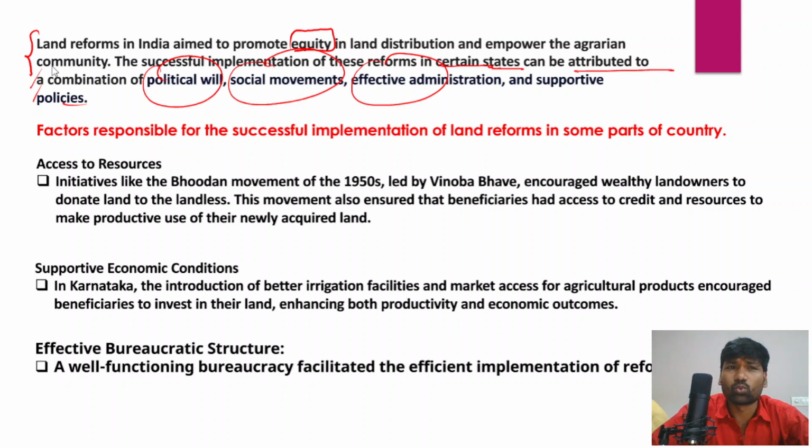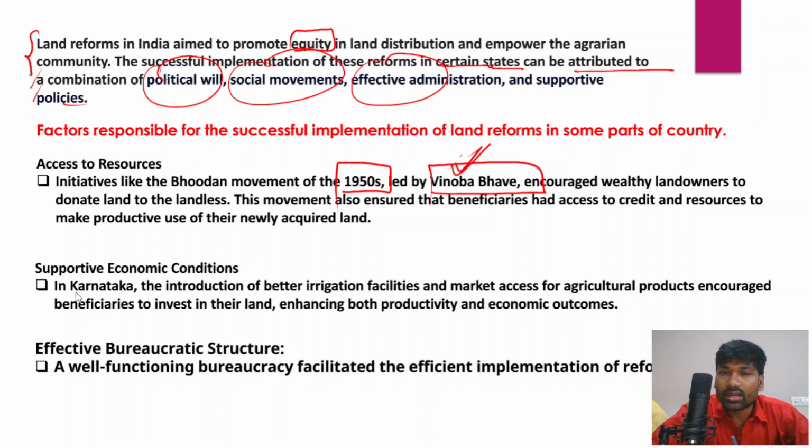Now, what are the factors responsible for the successful implementation of land reforms in some parts of the country? There are certain reasons. For example, those states or regions had access to resources. Initiatives started in the 1950s, particularly the Bhoodan movement and Gramdan movement, launched by Acharya Vinoba Bhave, played a very prominent role in the distribution of land to the landless.